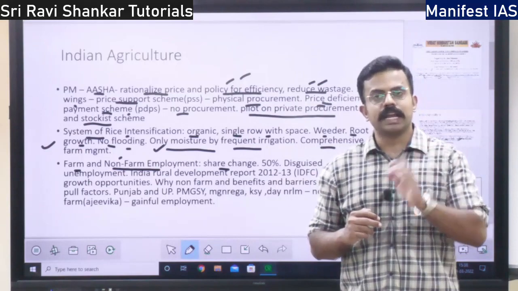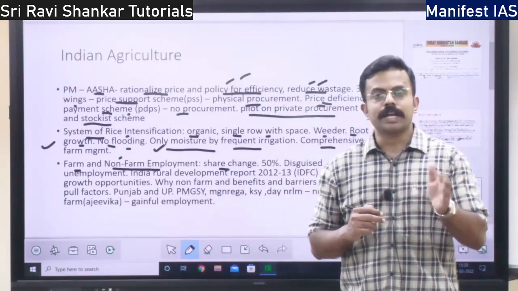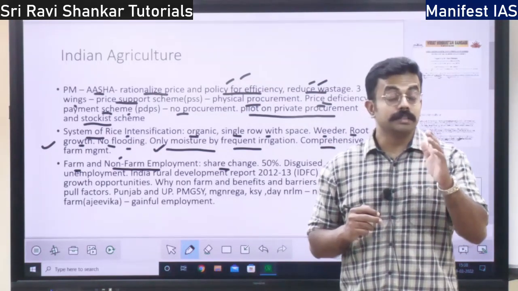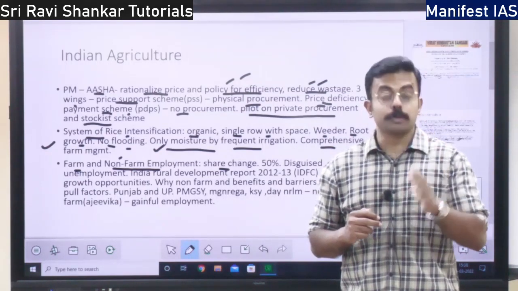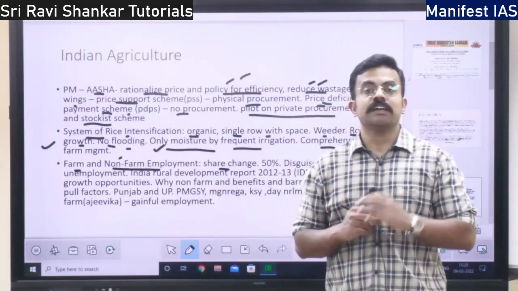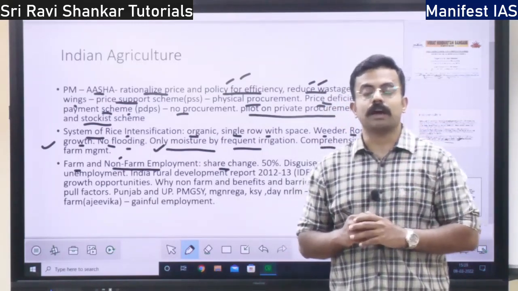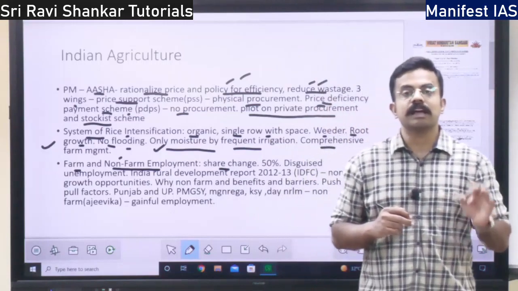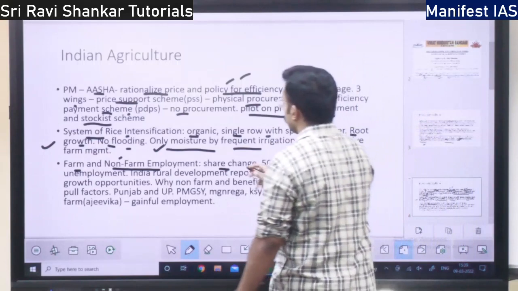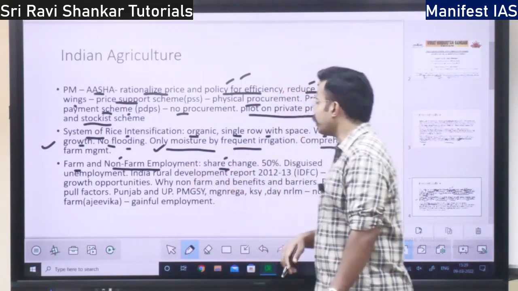Also you have Manrega Yojana. Also you have microfinance units, farmer producer organisations, food processing industries, right? There are so many other ventures where the farmers or the people in the rural areas are seeking employment. That is why there is a change of share from agriculture to non-farm employment.